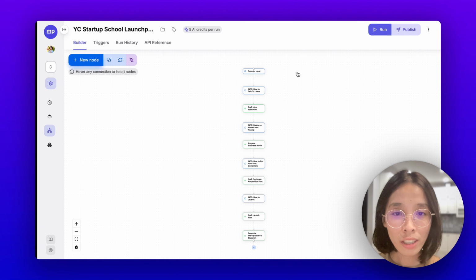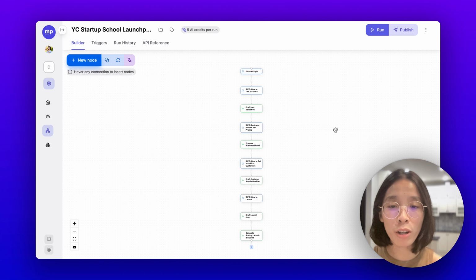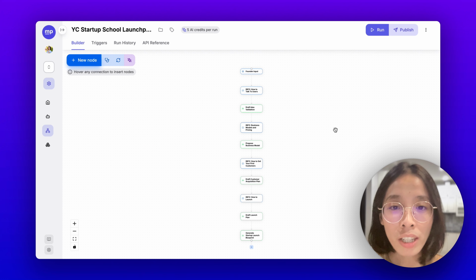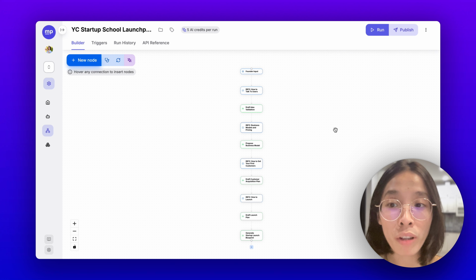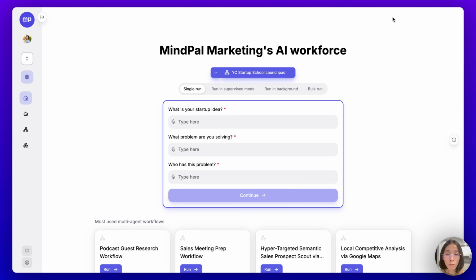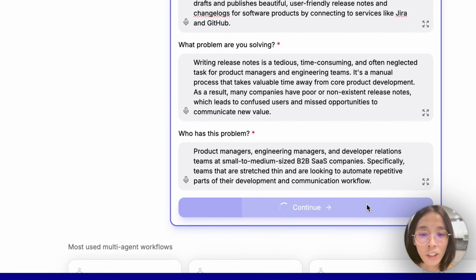So what I can do is create an AI workflow like this one. I'm gonna share the specifics with you in a sec, but for now, let's try running this workflow and see how it works. The workflow will start by asking the human me about some basic information about my startup. So I'm gonna quickly fill them in here. Now, let's start the workflow.